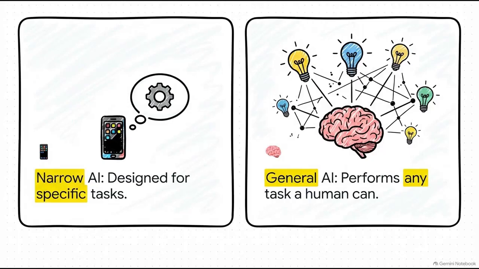All right, listen up, because this is a classic compare and contrast exam question for sure. You absolutely must know the difference between narrow AI and general AI. Narrow AI, which is also called weak AI, is what we actually use today. It's incredibly capable, but only within a very specific, limited domain. Think of Siri answering your voice commands, or how your email filters out spam. General AI, on the other hand, also known as strong AI, is completely theoretical. It doesn't actually exist yet. This would be an AI with true human-level intelligence across multiple domains, able to seamlessly transfer its knowledge from, say, complex math to diagnosing diseases.